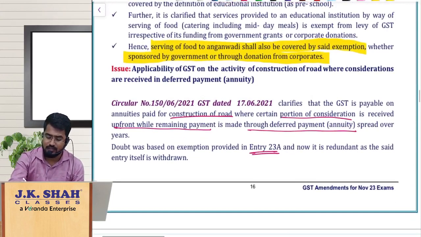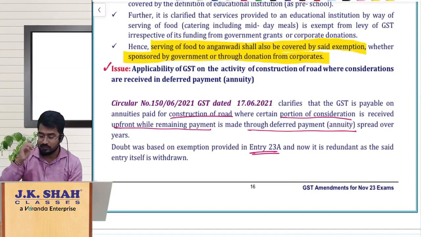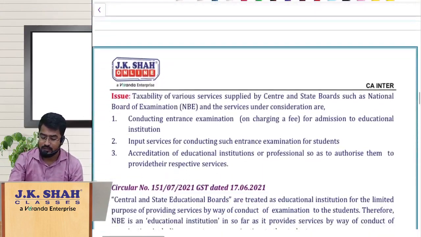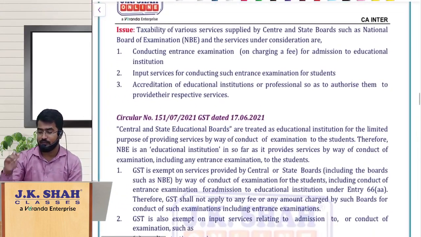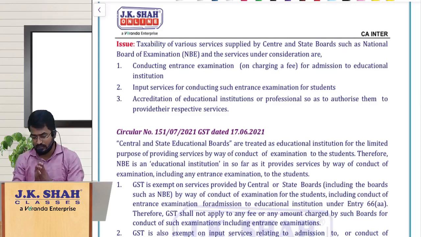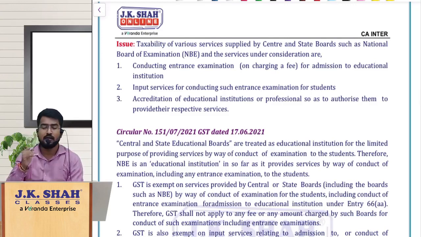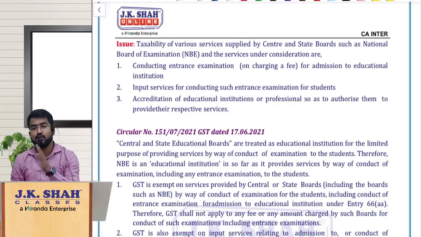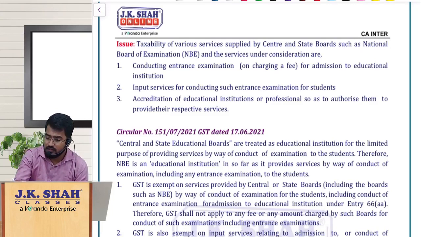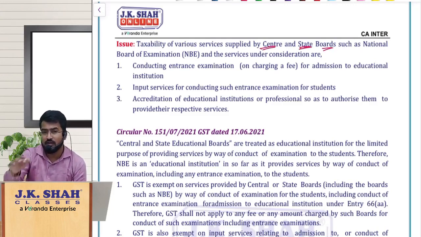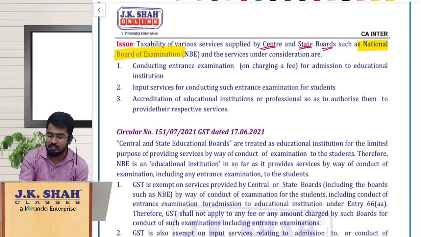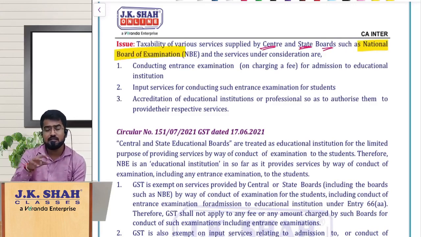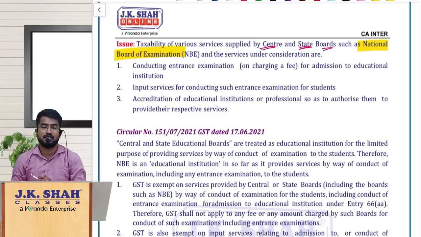The next issue I already discussed with you, access to roads by payment of annuity. Next, coming to the next one, another interesting thing. My dear friends, normally this is the same thing related to educational institution services. Now you know that normally the central government and state governments have certain boards, like the National Board of Examination, etc., where these boards take care of conducting the examinations.